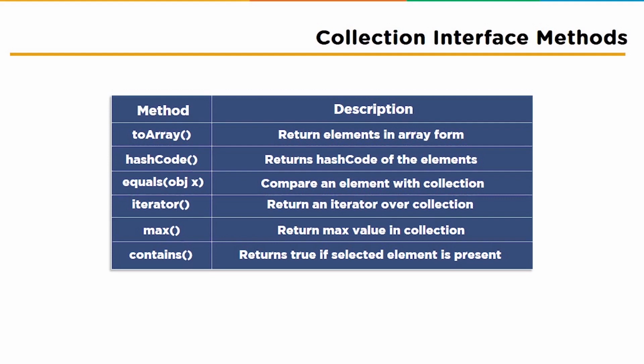Followed by that, we have the iterator method. The iterator method is used to return an iterator over the elements of the particular collection. And finally, we have the contains method, which returns true if a specified element exists in the collection and false if it is not present. So with this, we finish the collection interface and collection interface methods.